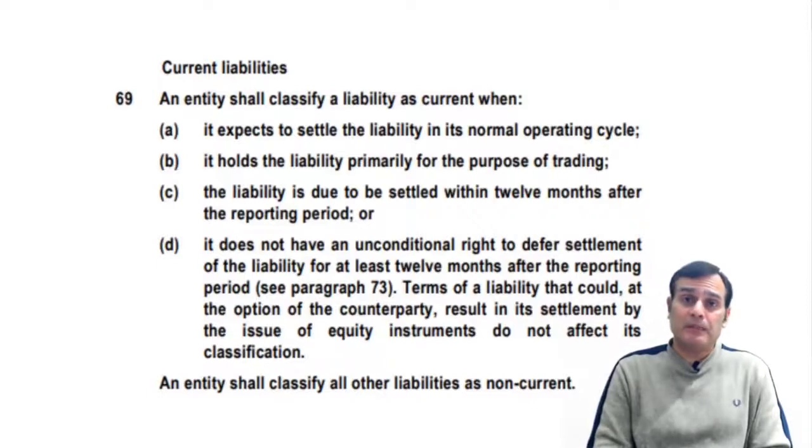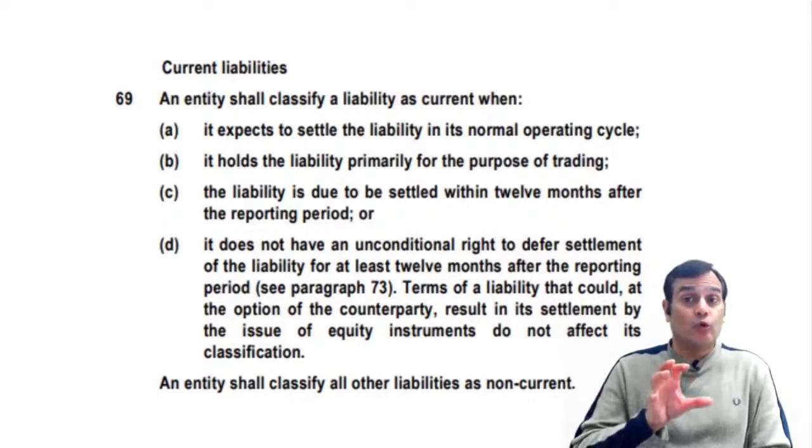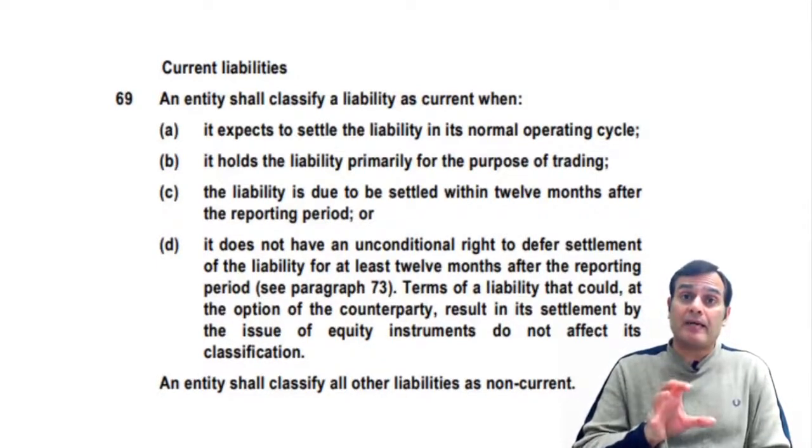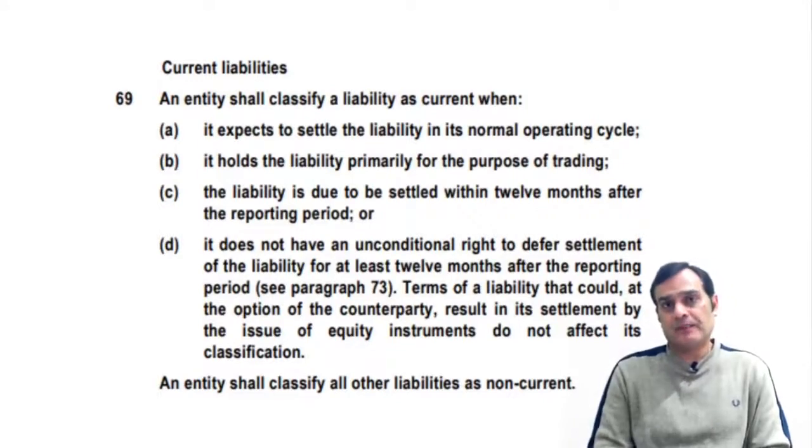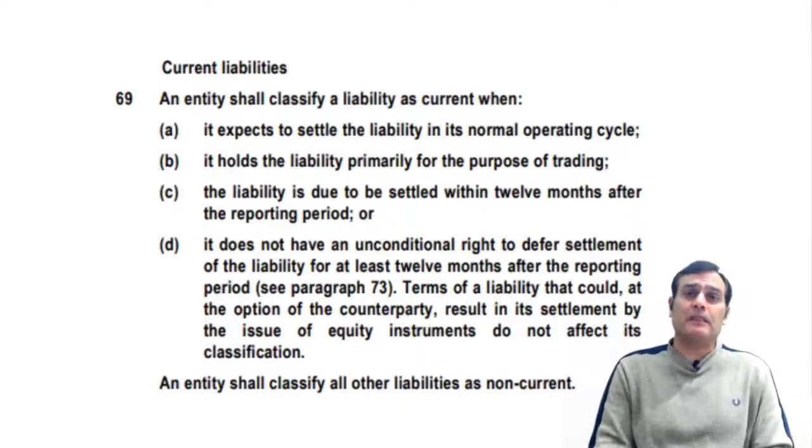Then the clause number B is very straightforward, that you hold the liability primarily for the purpose of trading. That means if the objective is only short-term trading, like for example, if there is a liability which is arising on account of, let's say, an option contract, which is supposed to be a short-term contract in nature, the liability might be typically held for the purpose of trading.